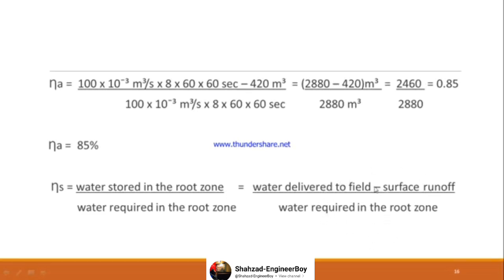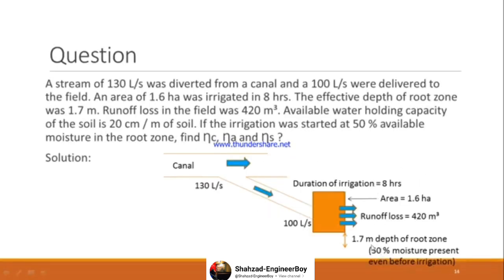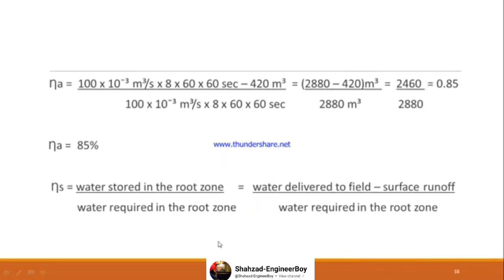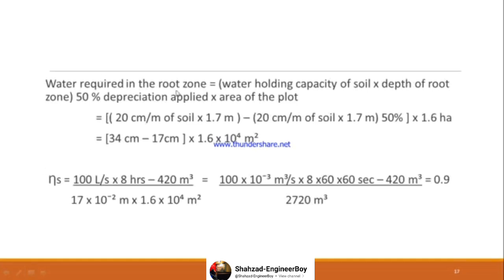How much water is required in the root zone when we already know that there is 50% moisture already present and the soil has an absorption capacity of 20 centimeter per meter. So that's why मैंने इसको next slide पे detail में किया है. So water required in the root zone is equal to water holding capacity of soil into depth of root zone. जो भी आपके पास depth of root zone है, that should be multiplied with the water holding capacity of soil, and 50% depletion should be applied, and then this whole thing should be multiplied with the plot area.